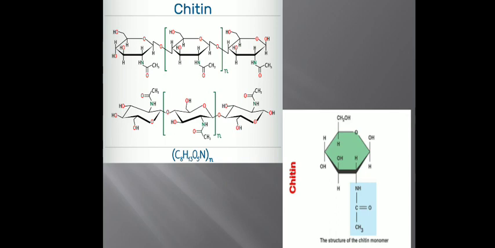As we have discussed earlier, chitin is present in different types of microorganisms like fungi, where it provides support to the cellular matrix. Here you can see the monomer unit of chitin. Such monomer units come together to form a long chain which is known as chitin.